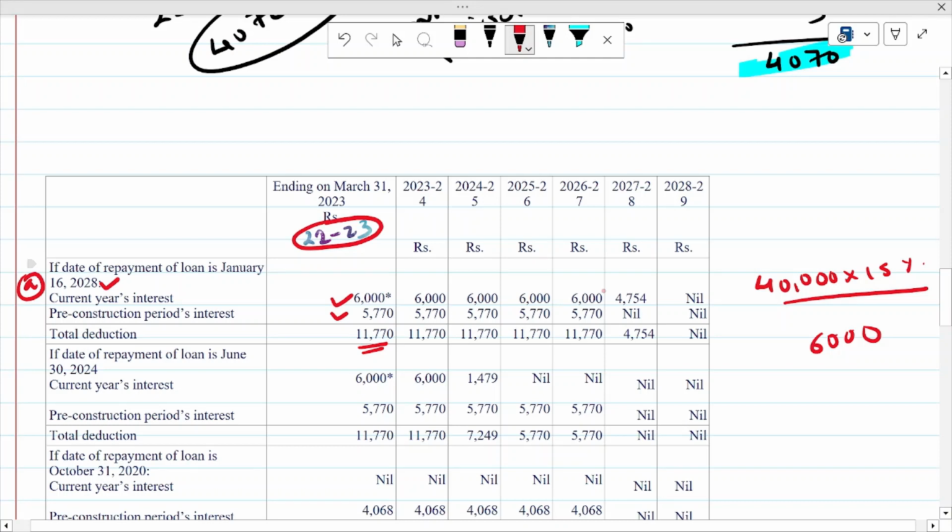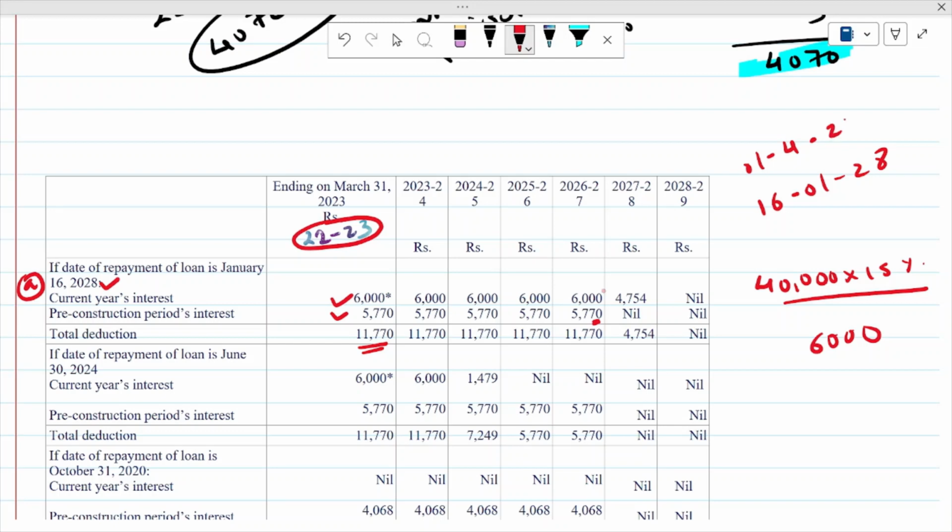Now these 5 years get over up to this point. Now in 27-28 the loan is still continuing, but only for some days because the repayment of loan is done on January 16, 2028. So you have to calculate your number of days from 1st April 2027 to 2028. Now if you find out the number of days, then this 6000 is multiplied by the number of days and divided by 365, because this is a leap year which doesn't come in this. And if you find out, your answer is 4754.